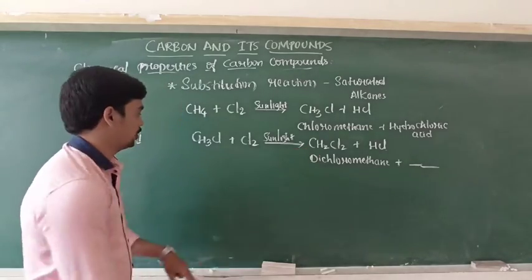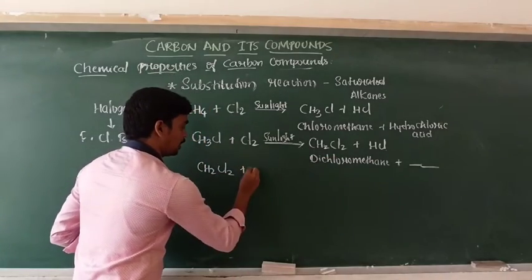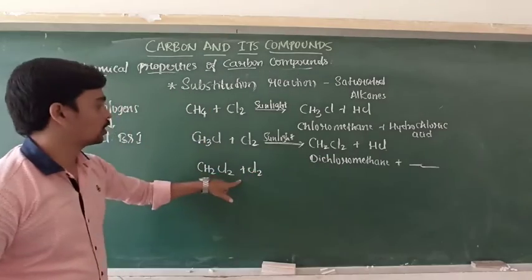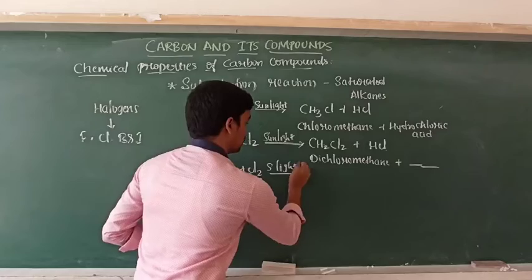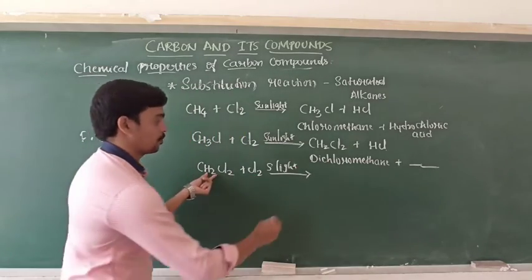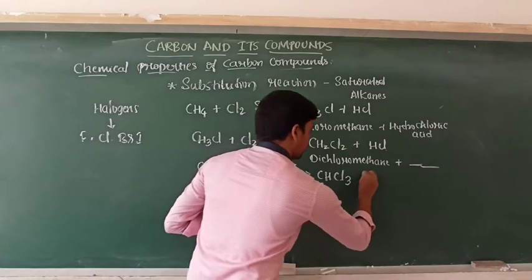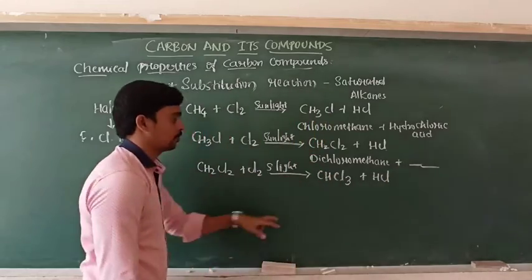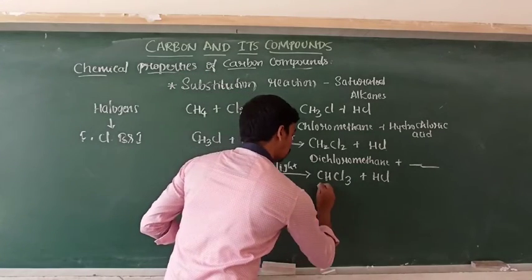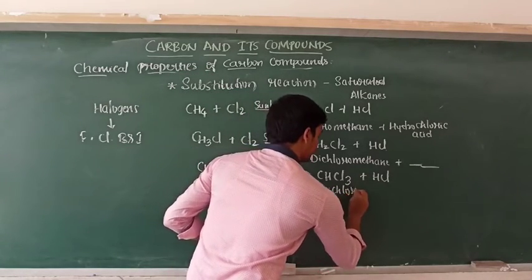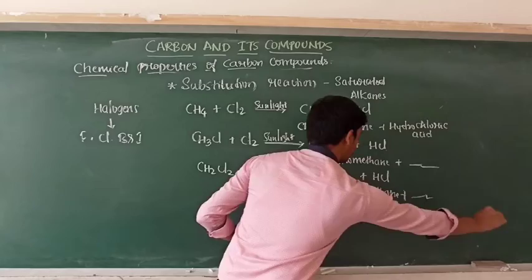Next step, CH2Cl2, this one dichloromethane, again undergoes the substitution reaction with chlorine in the presence of sunlight. Here 2 hydrogens are there, and again one hydrogen is replaced. It becomes CHCl3, and the remaining product is HCl. Here 2 chlorines, so it is dichloromethane. Here 3 chlorines are present, so it is trichloromethane. Trichloromethane, and again HCl, the same product.